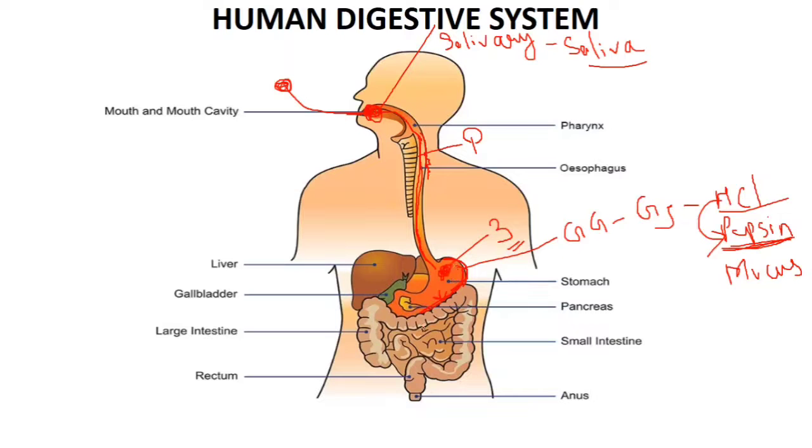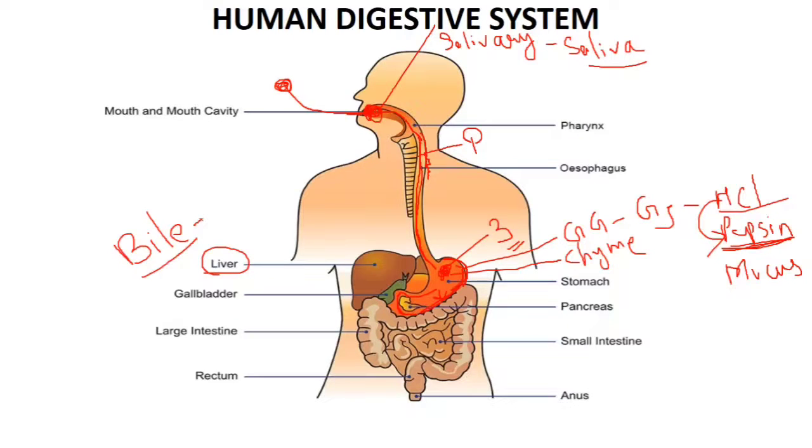Now the food is churned for 3 hours, and then the food is made into a semi-solid paste known as chyme. Now this chyme is allowed to go into the small intestine. Here the liver secretes a digestive juice that is known as bile.